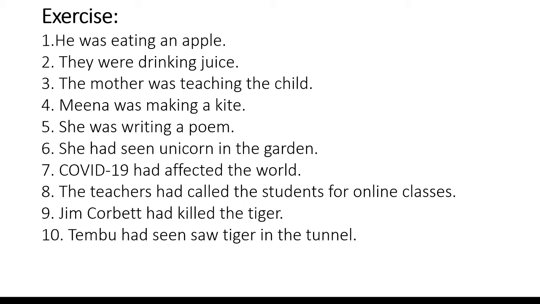The next example is she was writing a poem. Again, this sentence is written in past continuous tense. She is the subject, was writing is the verb, a poem is an object. So the answer is a poem was being written by her. The next example is she had seen unicorn in the garden. Due to had seen, the sentence is in past perfect tense. The sentence has subject, verb and object, SVO structure. The answer is unicorn in the garden had been seen by her.